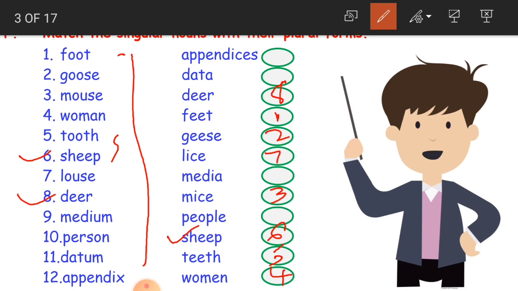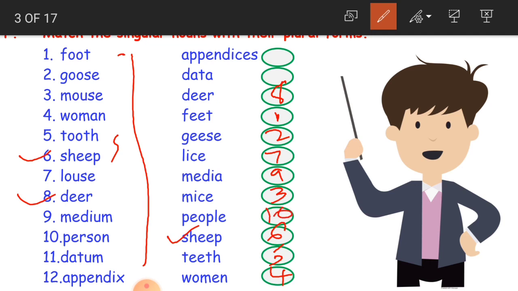Ninth one, medium. Medium becomes media. Multimedia: we say multimedia in the sense of so many mediums. Then the tenth one is person, in the sense of only one person. If there are so many persons, what do we have to say? They become people. Clear children? Able to understand? So here we have people.